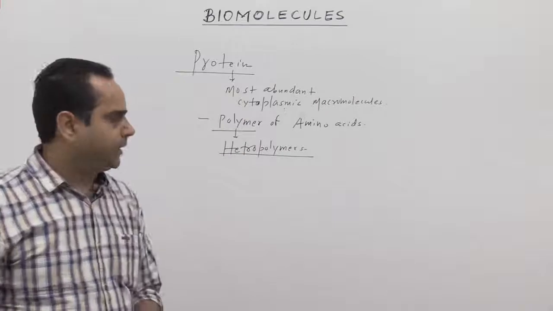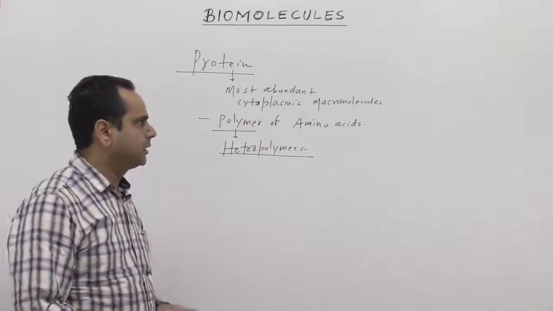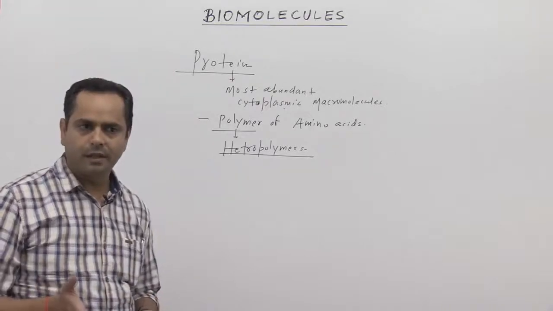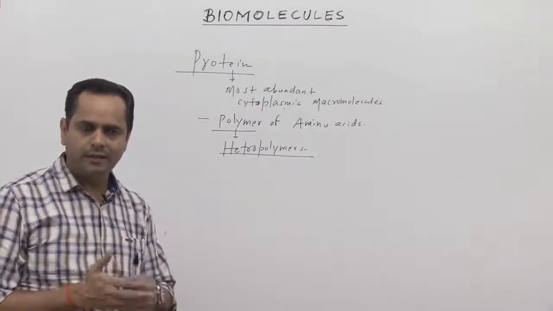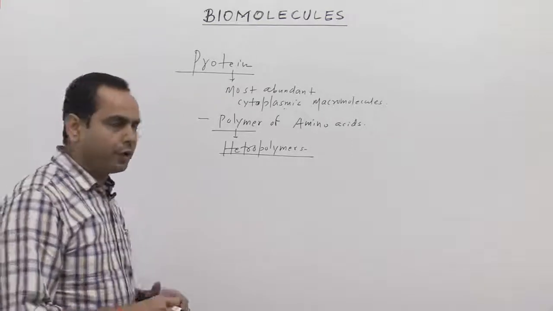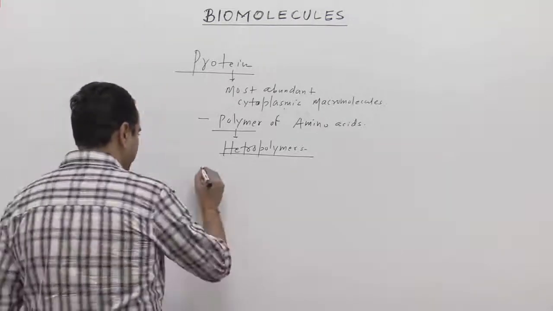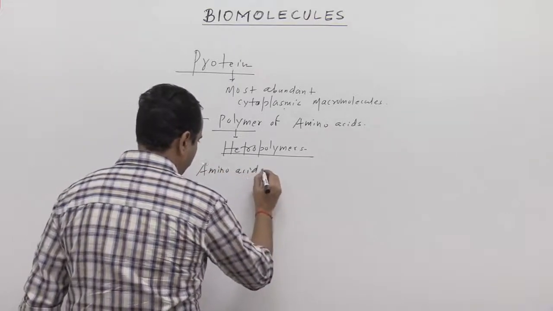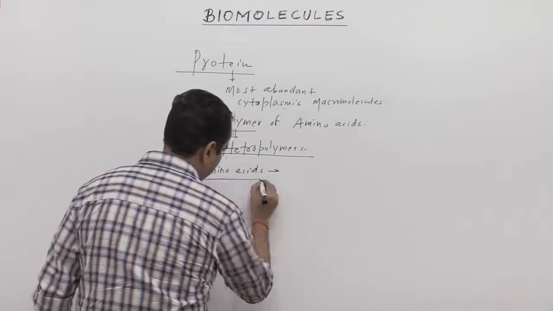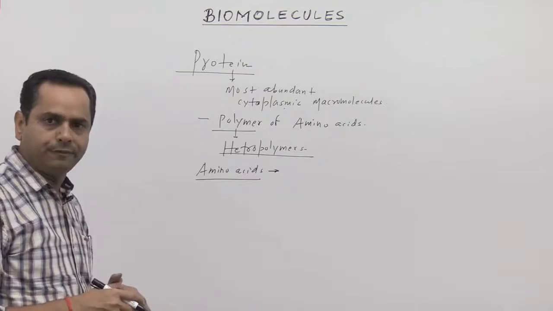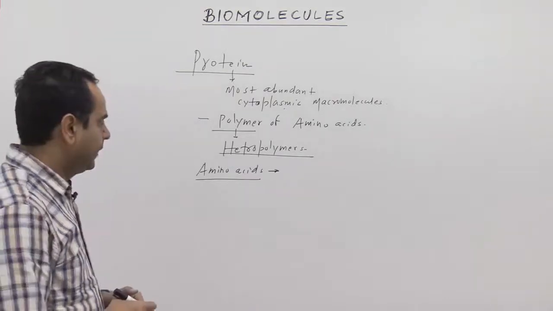So in the very first part, we have to discuss what amino acids are and how we can classify the different types of amino acids. So what are amino acids? Amino acids are the basic monomers of proteins.